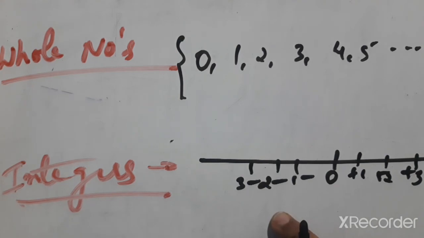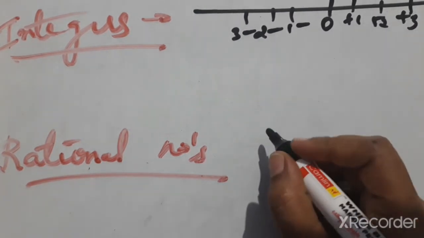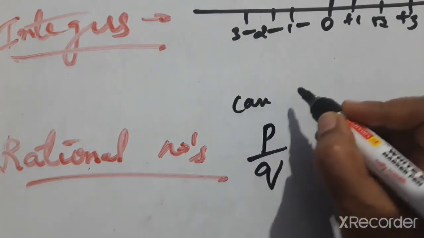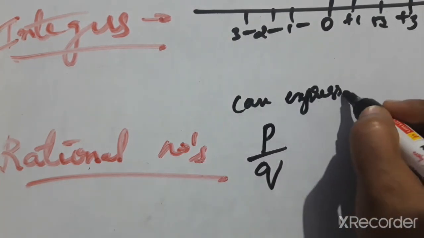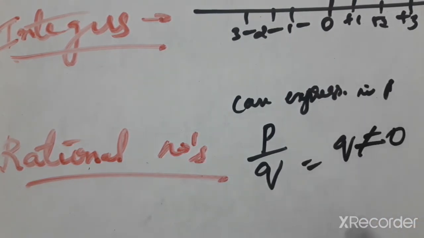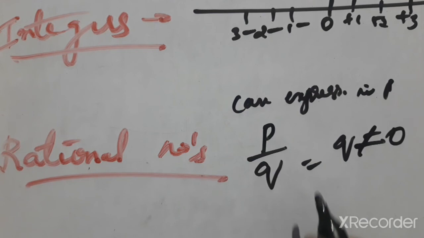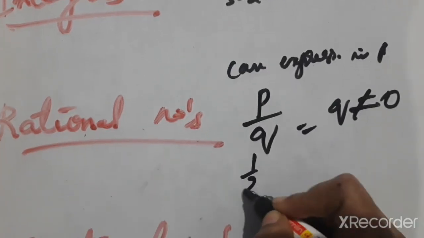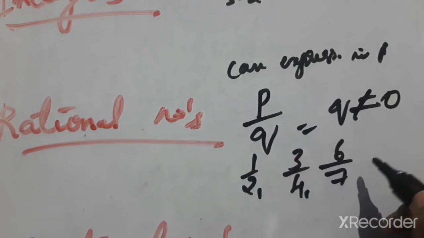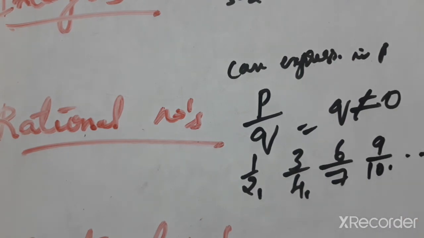The next is rational numbers. That is the second chapter, rational numbers. Rational numbers are the numbers which can be expressed in the form of p by q, where q does not equal 0. So it is in fraction form. Rational numbers means fraction form. For example, 1 by 2, 3 by 4, 6 by 7, 9 by 10, any fraction numbers.